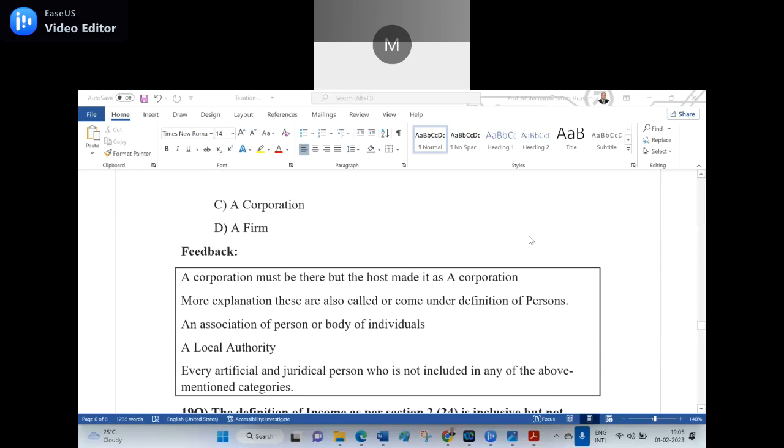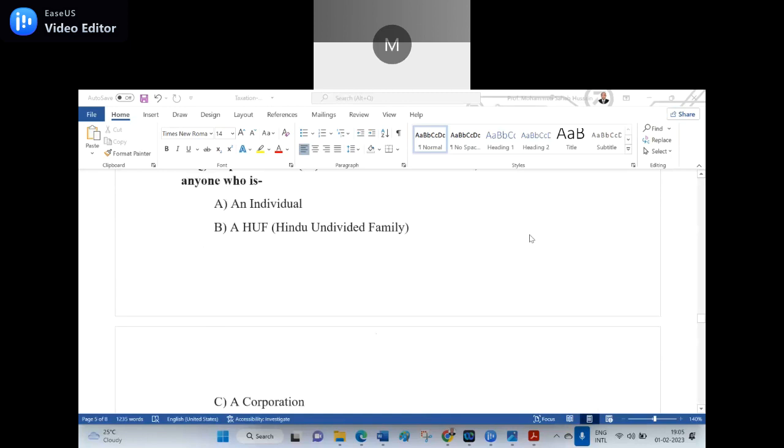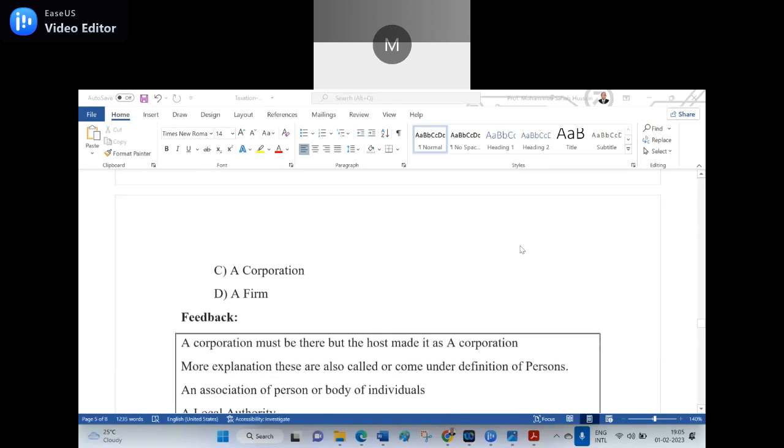Now let us see the more explanation given under the definition of the person: an association of persons, body of individuals, a local authority. I should have said a different thing, but I made it. But the answer is A plus B plus C plus D. A corporation must be there. Actually, I would have said a company. I would like to make it a company there. But anyway, it doesn't matter. Here, everything will come under persons.